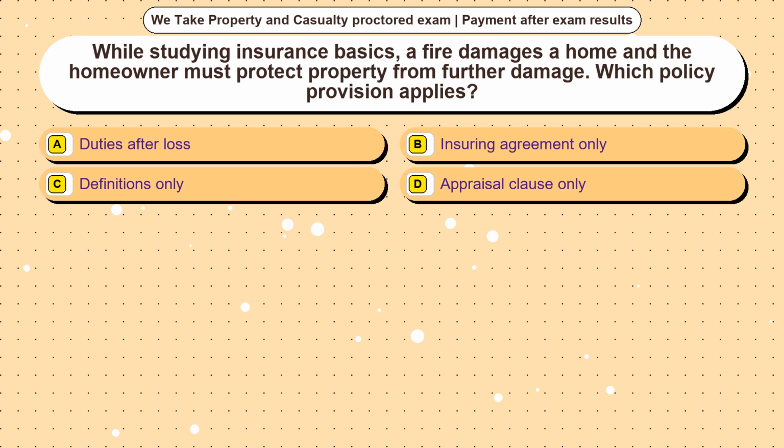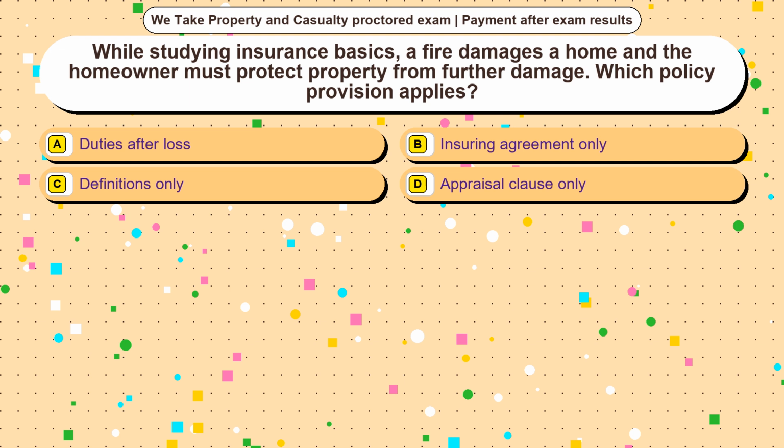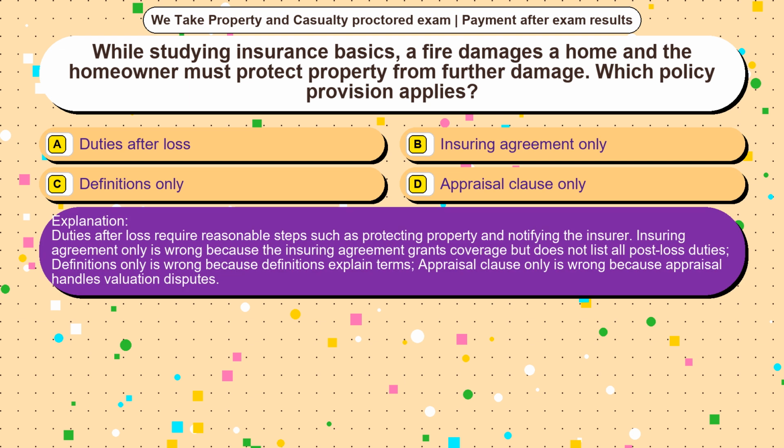Question 8. While studying insurance basics, a fire damages a home and the homeowner must protect property from further damage. Which policy provision applies? Option A, duties after loss. Option B, insuring agreement only. Option C, definitions only. Option D, appraisal clause only. The correct answer is option A. Duties after loss require reasonable steps such as protecting property and notifying the insurer. Insuring agreement only is wrong because the insuring agreement grants coverage but does not list all post-loss duties. Definitions only is wrong because definitions explain terms. Appraisal clause only is wrong because appraisal handles valuation disputes.